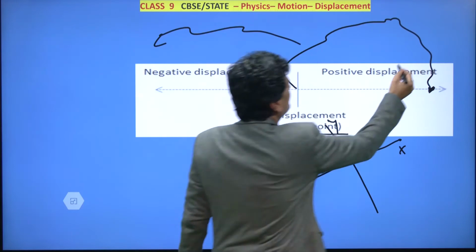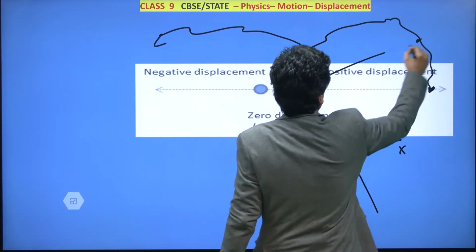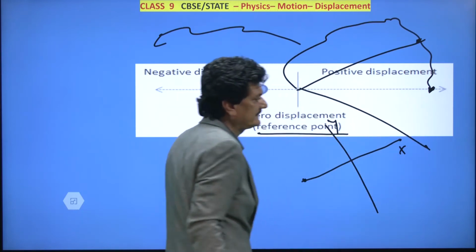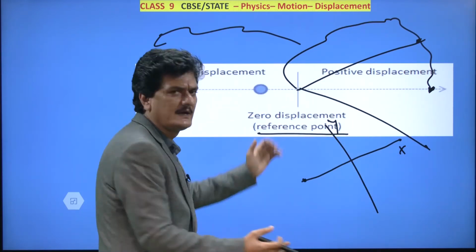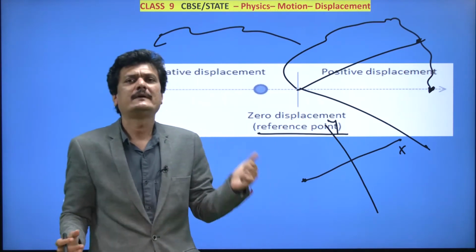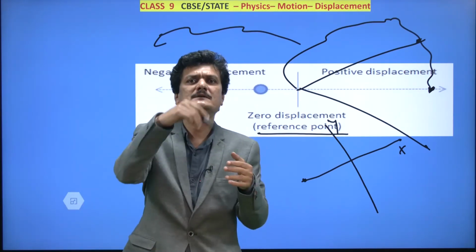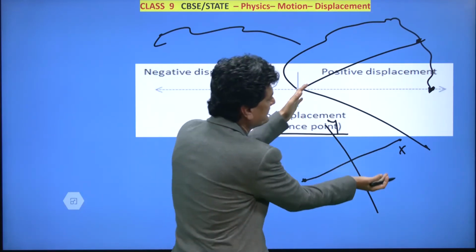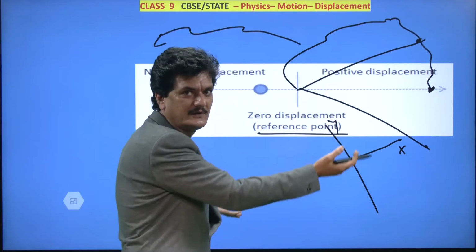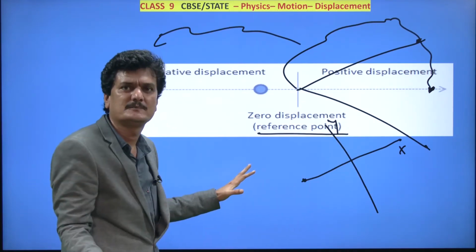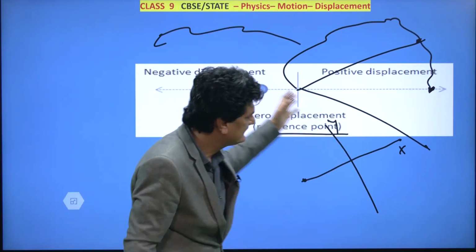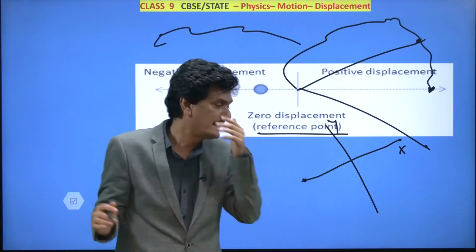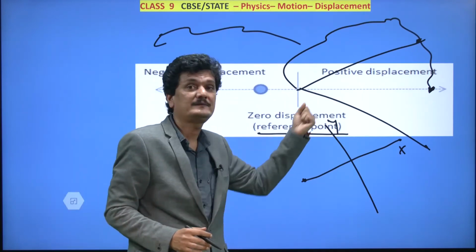So if the body had stopped here, then this would have become the x-axis. If the body had stopped here, then this would have become the x-axis. And in our mobile phone, when you click pictures, there is a rotate feature. You can rotate things. So if you rotate, this will become horizontal. No issues at all. Therefore, any straight line can be considered as the x-axis, any straight line can be considered as the y-axis.